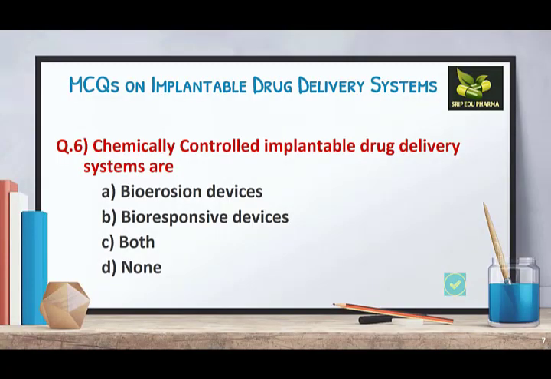Question 6. Chemically controlled implantable drug delivery systems are: A. Bioerosion devices, B. Bioresponsive devices, C. Both, D. None. Here both these systems are feedback regulated, and we know in feedback regulated it is the chemical which gives the feedback to the system and thereby the drug is released. So the answer will be both, that is C.